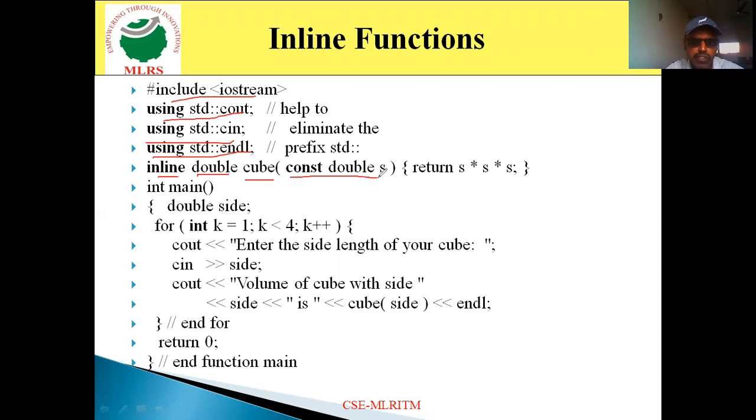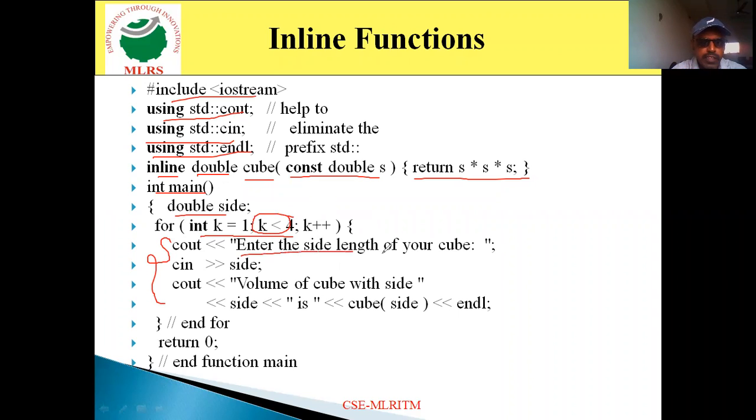Then I specify const double s, and here I specify return s into s into s. I just calculate the cube value. Then in int main, int k is equal to 1, k less than 4. That indicates I execute this loop 3 times. k is equal to 1, k is equal to 2, k is equal to 3. When k is equal to 4, 4 less than 4, the condition becomes false. So it executes 3 times.